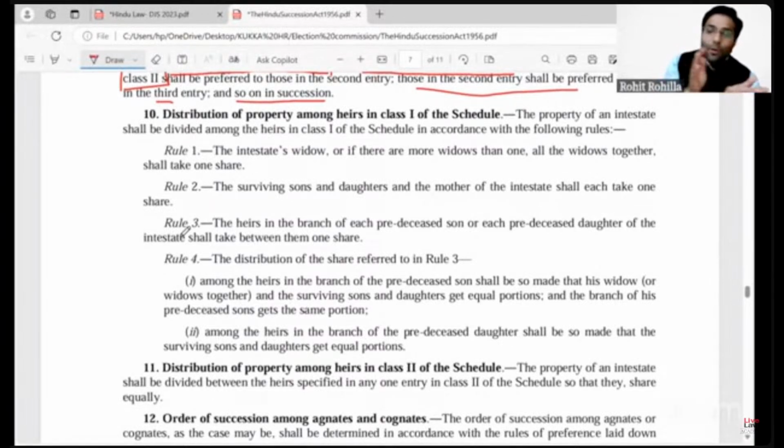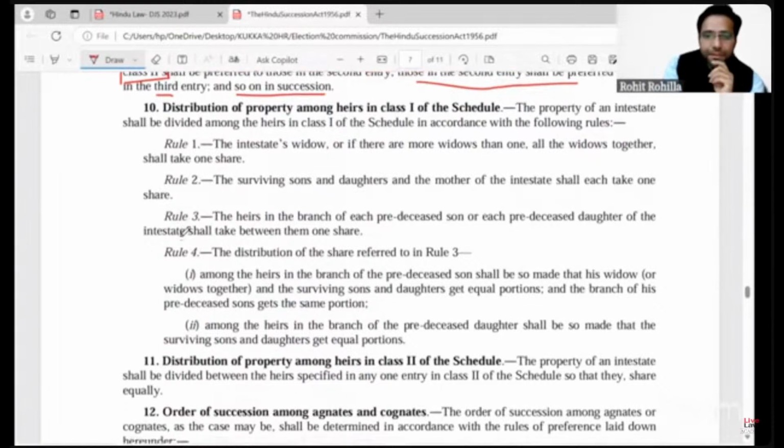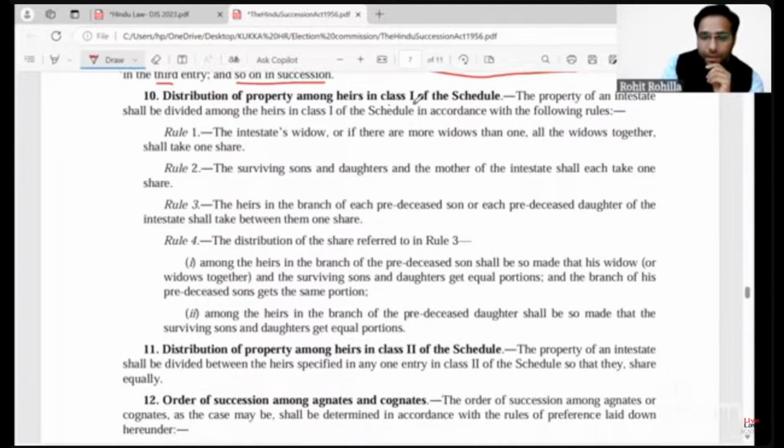Then section 10 tells you the rules of distribution. We have prescribed who will get the property. Now, what share will be given to them? How the distribution has to take place? Whether it has to take place per capita or per stirpes, right? There are 4 rules in section number 10 in case of class 1 heirs, right? Class 1 heirs, we will look at them. And I think just rule 1 and rule 2 will be sufficient for answering today's question.